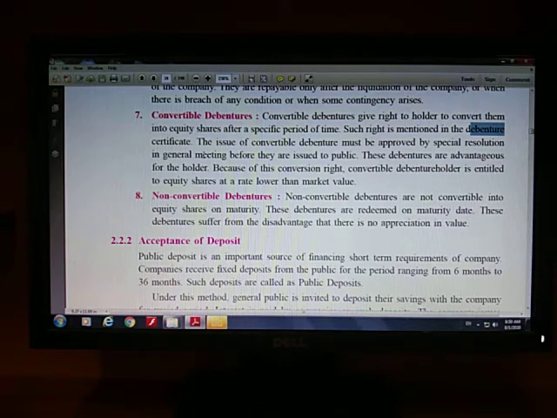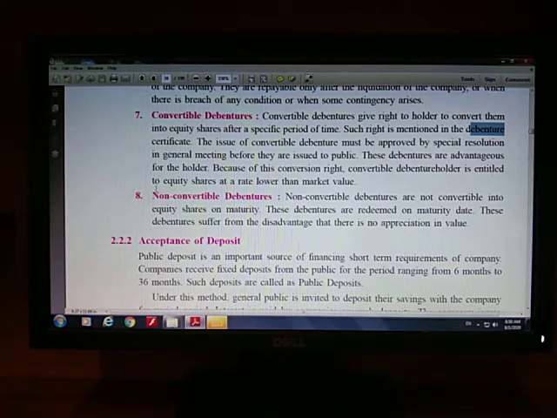But pay attention, कि after converting his debenture into equity shares, pay attention, the creditor will be the owner of the joint stock company. Debenture holders are creditors. If he will convert his debentures into equity shares, then he will become the real risk bearer of the company, and he will stop earning interest. He will start earning dividend at a fluctuating rate.